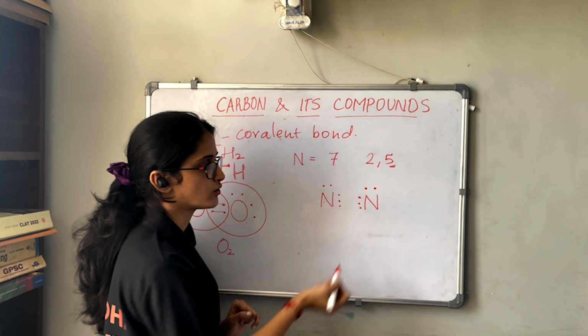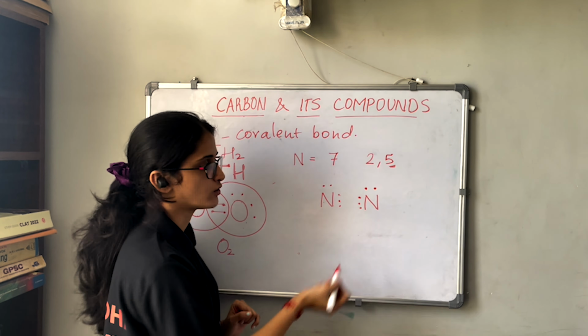Okay. So next part, we will see how carbon forms covalent bonds when it combines with other elements. Now when carbon is combining with hydrogen, how is it forming the bond? Let us take the atomic number of carbon. The atomic number of carbon is 6. Okay. So what will be the configuration of carbon? It will be 2, 4. Right? It is 2, 4.